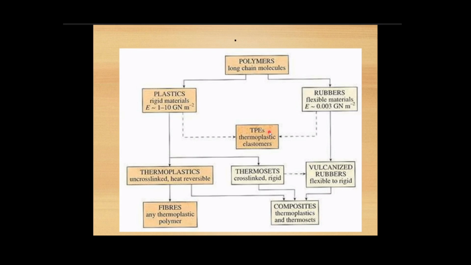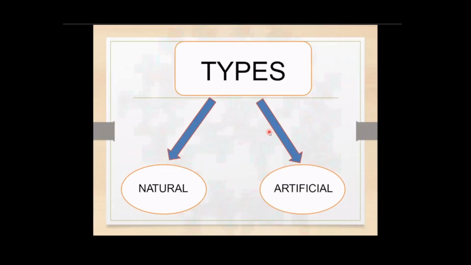But thermosetting plastics are cross-linked and rigid, and they cannot be recycled or reprocessed. In this video, we are going to focus on plastics and the processing of plastics.